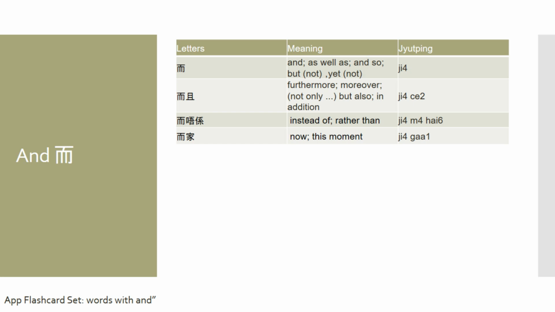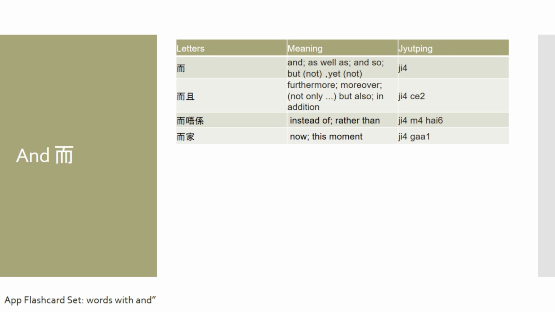Lastly, I wanted to talk about the character 而. In Cantonese, we'd say yi. Now, the meaning behind this character is and, as well as, and so, but, or yet. However, you usually don't use this by itself. You usually would use it attached to other characters as well.